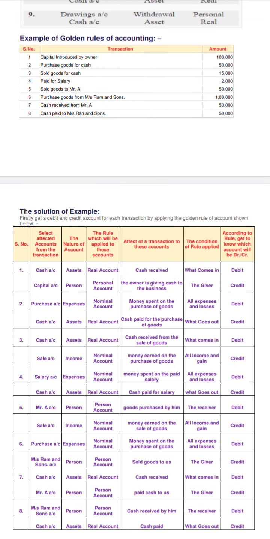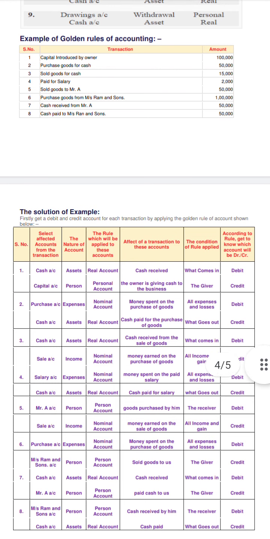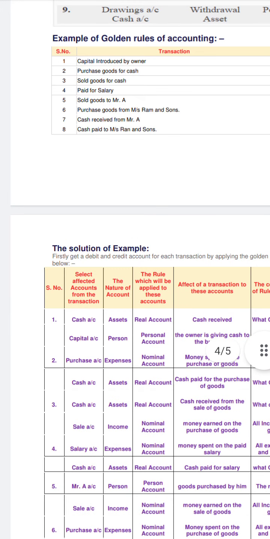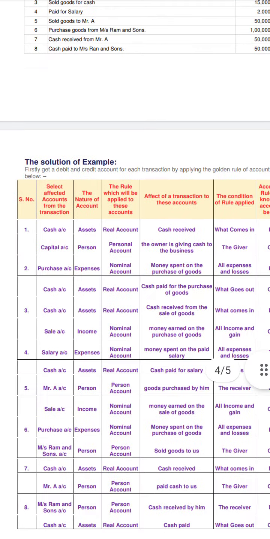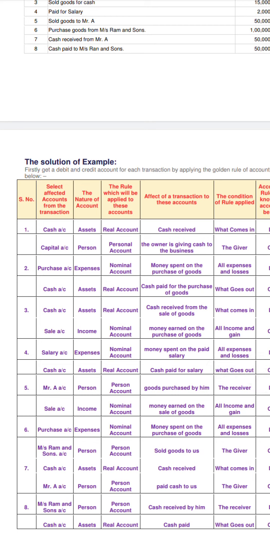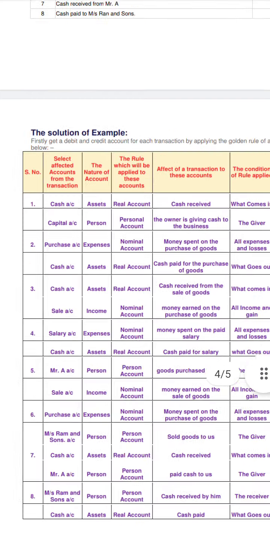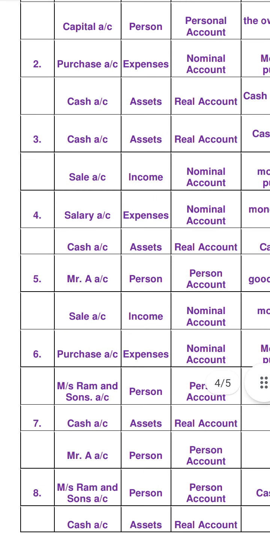Next one is sold goods to Mr. A. So there are two accounts, Mr. A and the sales account. Who will be debit and who will be credit? Now check, Mr. A is a personal account, sales is an income.